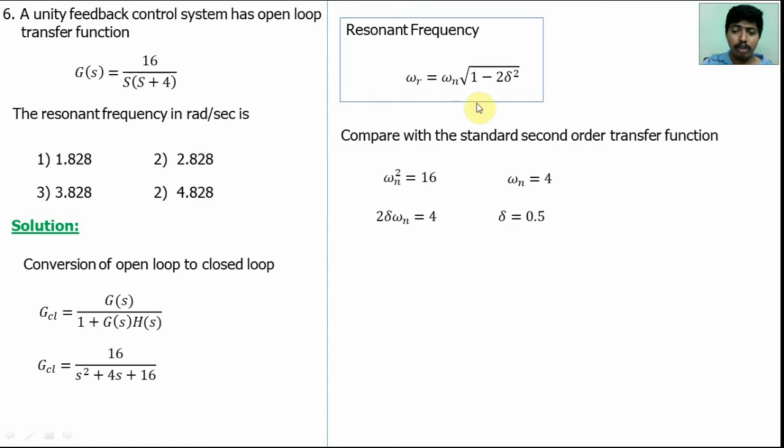Substitute this value here, we will get the resonance frequency. So omega r is equal to omega n, 4, into root of 1 minus 2 into 0.5 the whole square. We will get the answer is 4 into root 0.5. Root of 0.5 means 0.7, it will be around 0.7. The answer will be 2.8. So option 2 is correct.